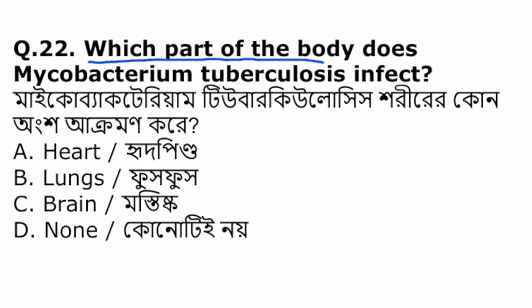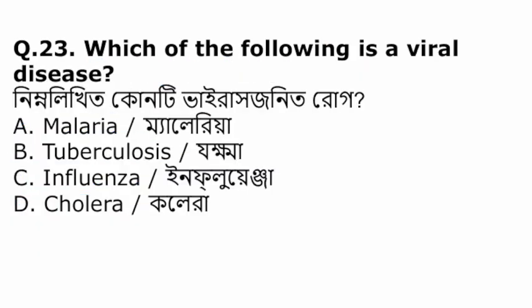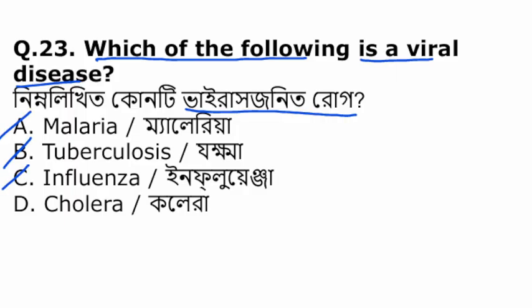Which part of the human body does Mycobacterium tuberculosis affect? Heart, lungs, brain, or none of the above. So the Mycobacterium tuberculosis mainly affects the respiratory organ, that is lungs. Which of the following is a viral disease? Malaria, tuberculosis, influenza, cholera. So among them, influenza is a viral disease. It's a viral fever.